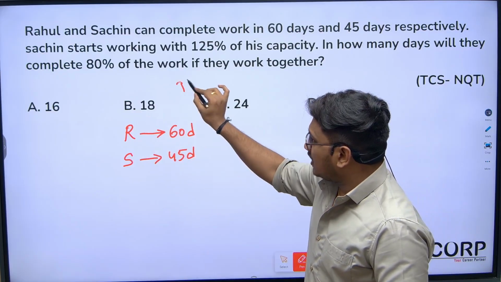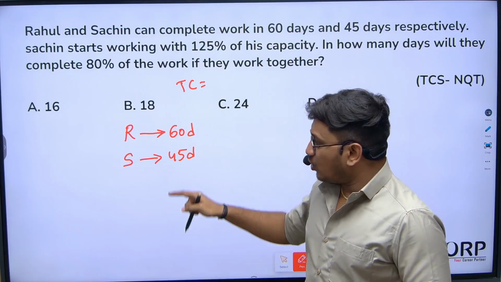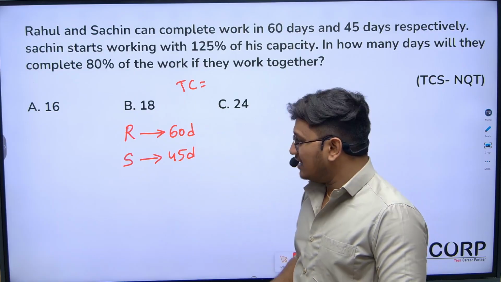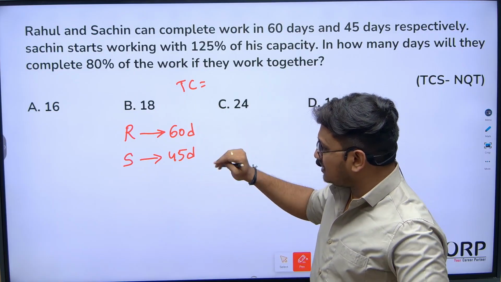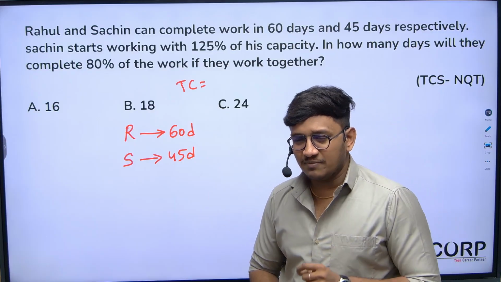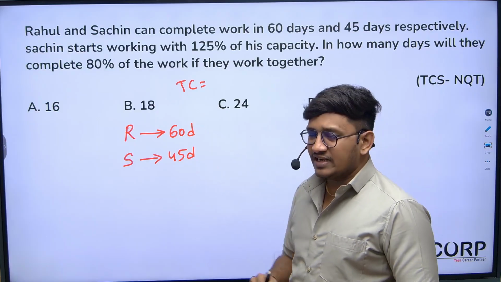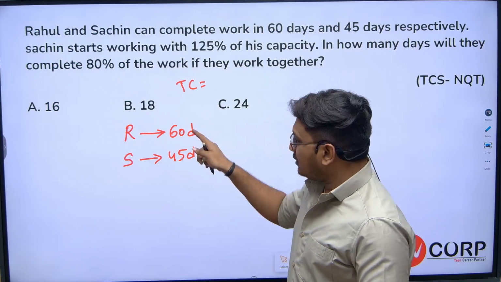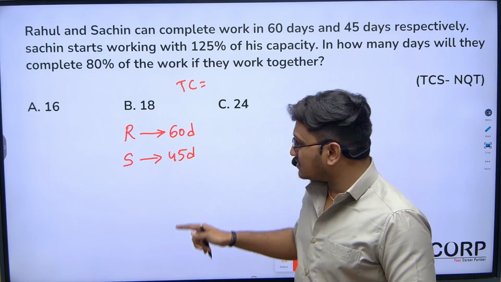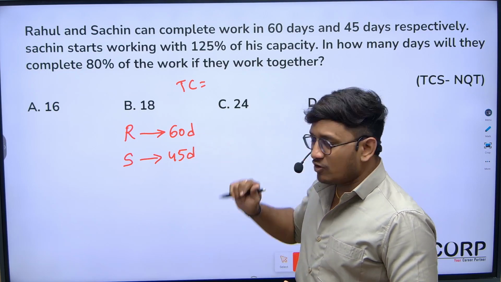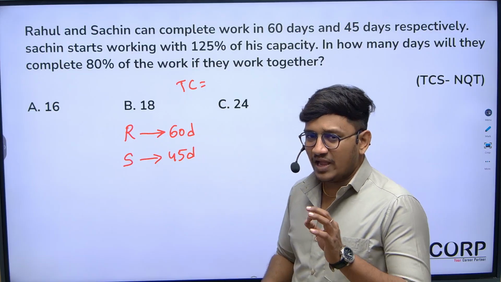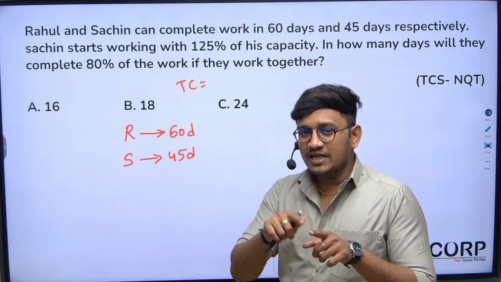Now, what's the total chocolates in the picture? Can I say that it is the LCM of 60 and 45? I will just tell you a simple shortcut for finding LCM. For any numbers you are calculating, the LCM should always be the highest number in the list or the highest number's multiple. When I'm calculating the LCM of 60 and 45, 60 is the highest number, so my answer will be 60 or a multiple of 60.